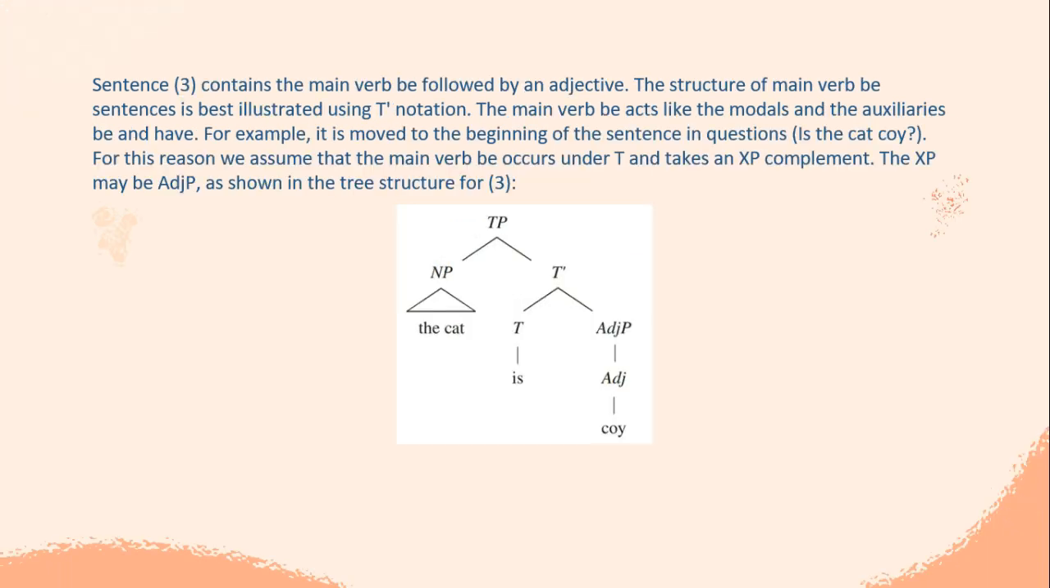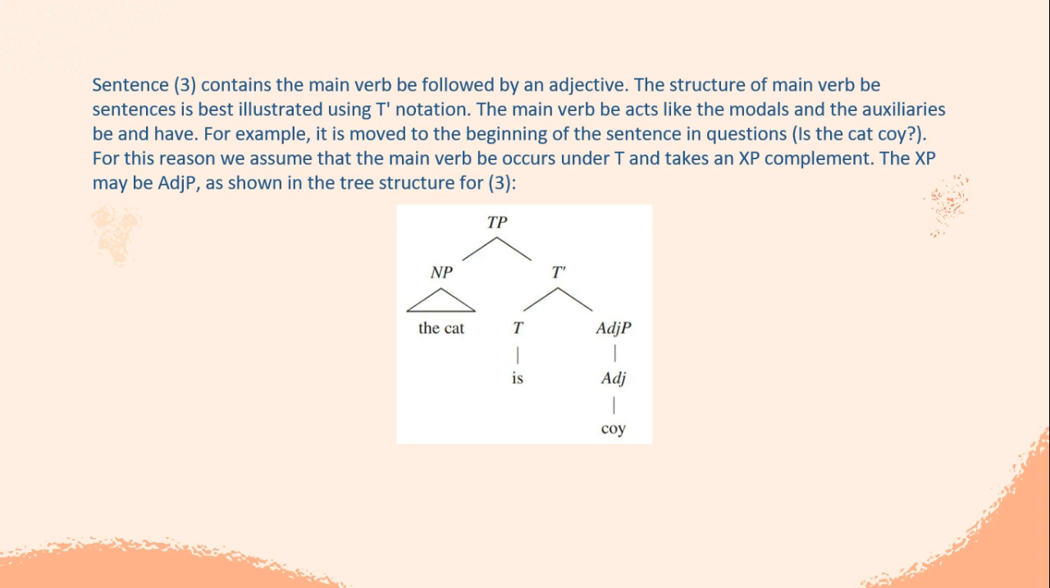And the third sentence contains the main verb be followed by an adjective. The structure of main verb be sentences is best illustrated using tense notation. The main verb be acts like the modals and the auxiliaries be and have. For example, it's moved to the beginning of the sentence in the question, is the cat coy? For this reason, we assume that the main verb occurs under tense and takes an XP complement. And you can see the structure tree.